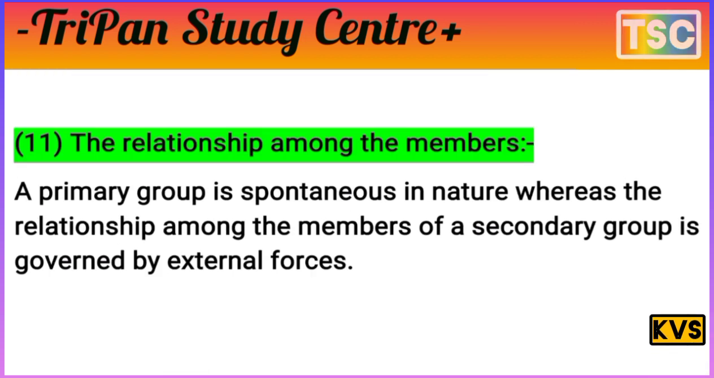The next difference is the relationship among the members. A primary group is spontaneous in nature, whereas the relationship among the members of a secondary group is governed by external force. The relation among the members is an important point here.